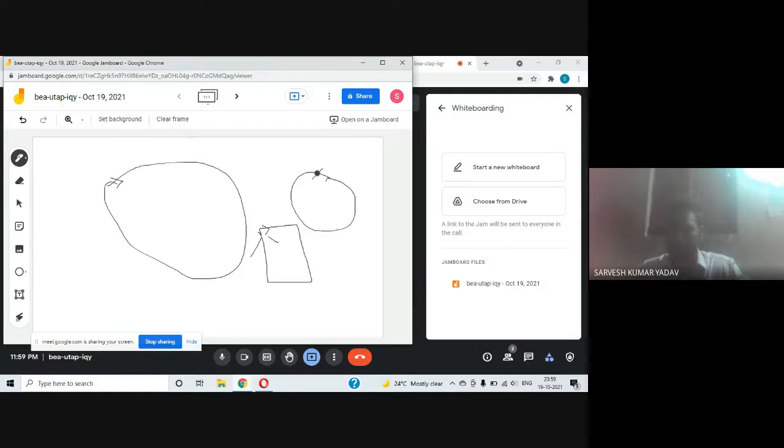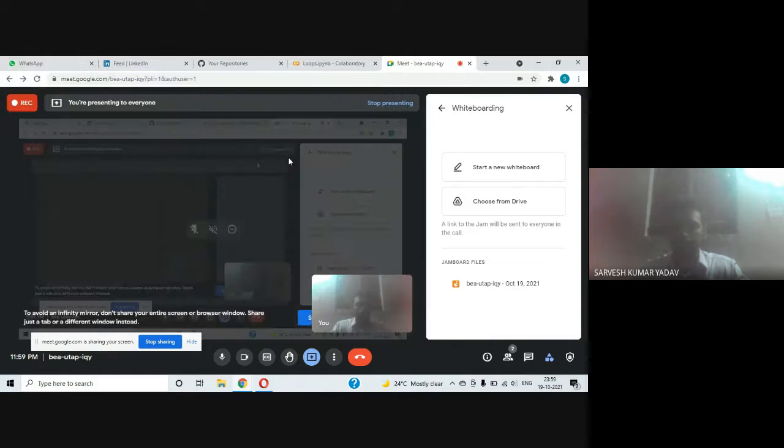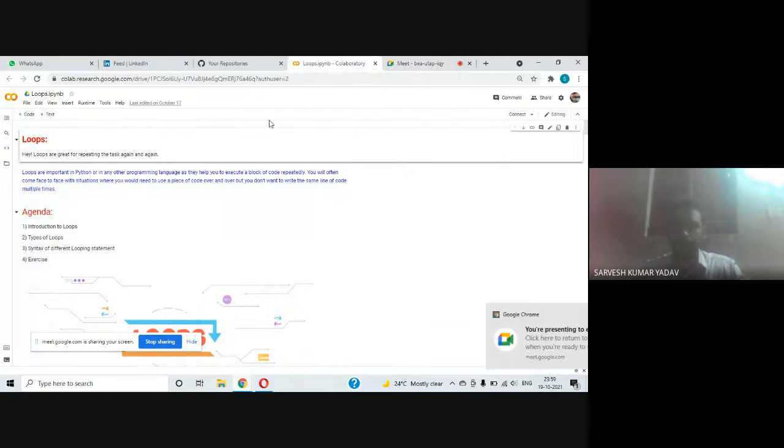Here its starting point is connected with its end point. We can say it is a loop. These kinds of structures are called loops. I hope you got a general idea about loops. Let us discuss further in programming language.